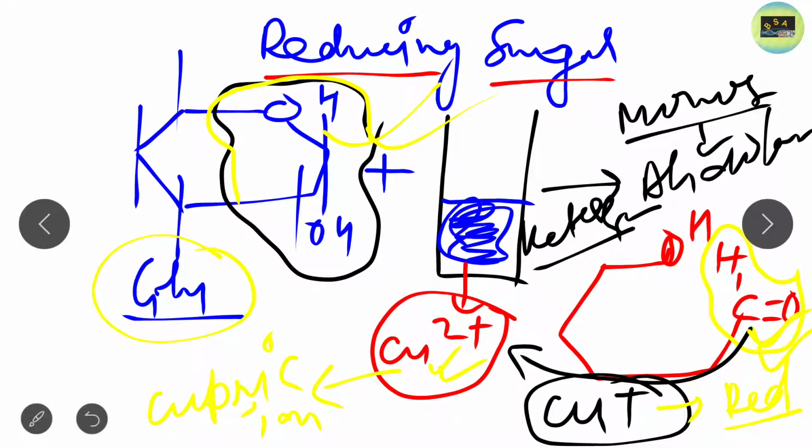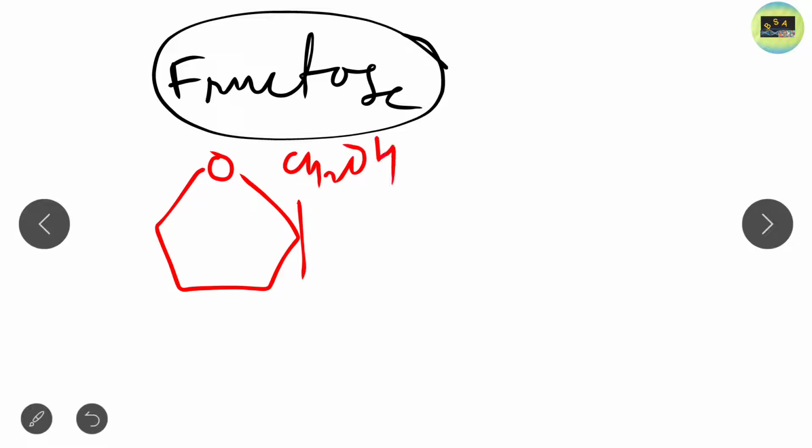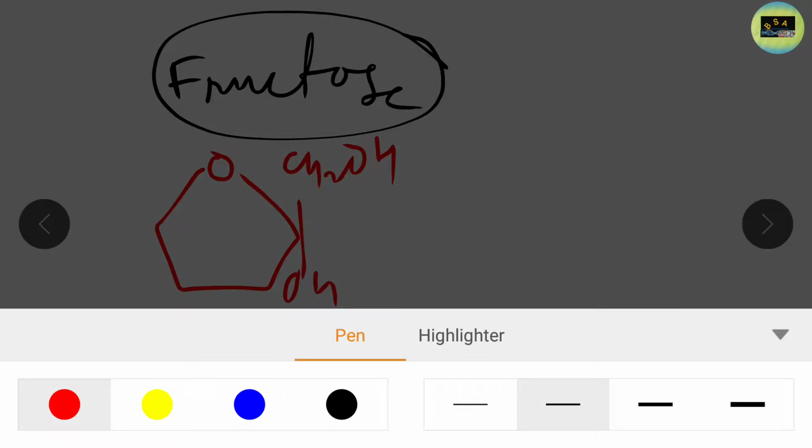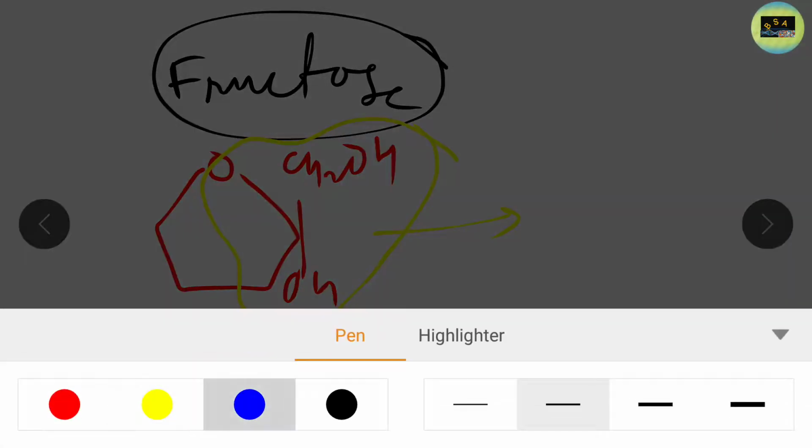Okay, ketose also, that is the hemiketal group also. For example, in fructose. Okay, so in case of fructose also the hemiketal group becomes free. Okay, the hemiketal group becomes free. If you look at the structure of the fructose, just look at the structure of the fructose. Okay, this is the structure. So here this is the CH2OH and this is the OH. So this group of the fructose basically becomes open in solution, that is in Fehling solution, and this group becomes somewhat like this.